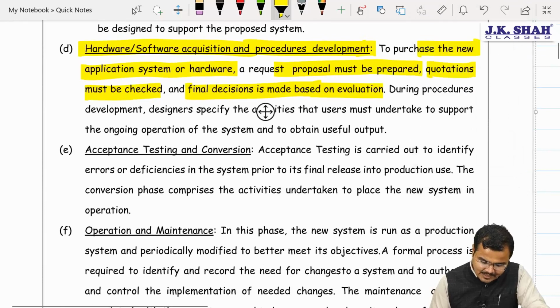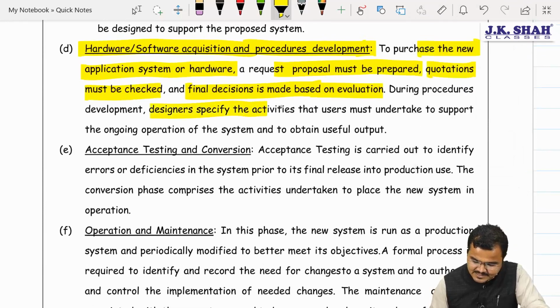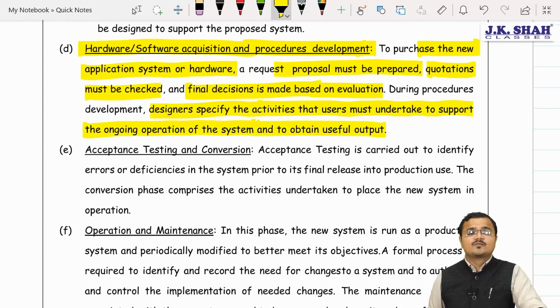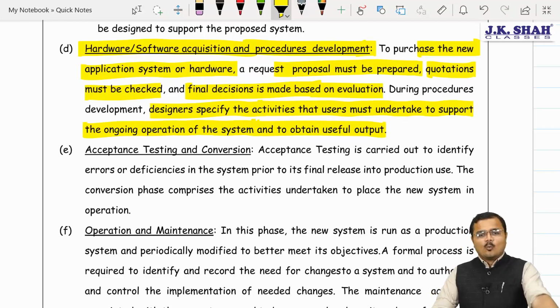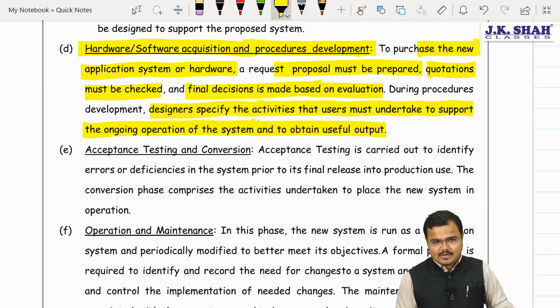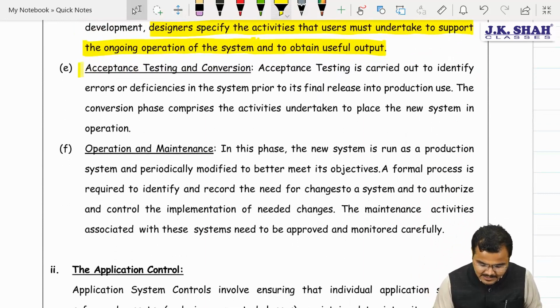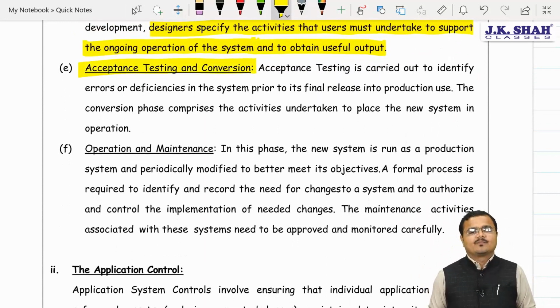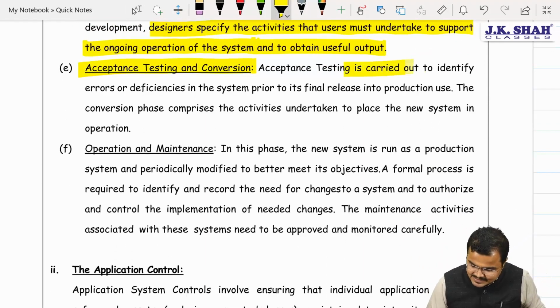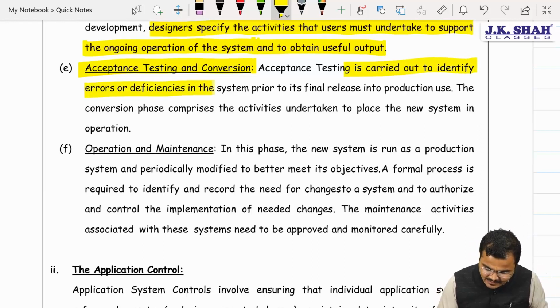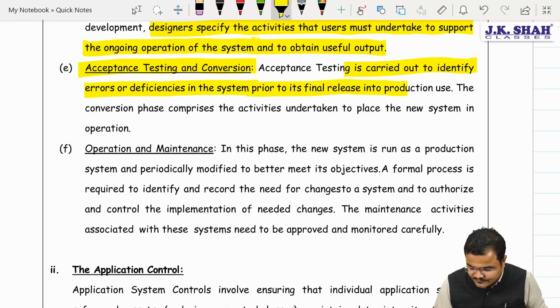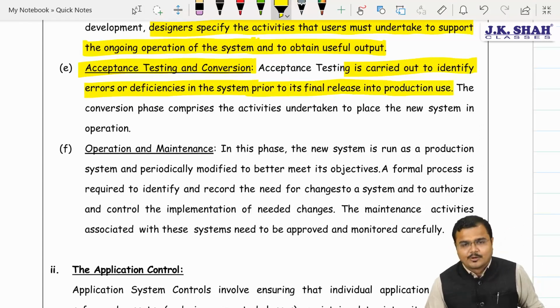During procedure development, the designer specifies the activities that the user must undertake to support the ongoing operations of the system and obtain the useful output. Once the system is ready, either through acquisition or in-house development, there is a need for what? Sir, testing and conversion. Acceptance testing is carried out to identify the errors and deficiencies in the system prior to its final release into production use.